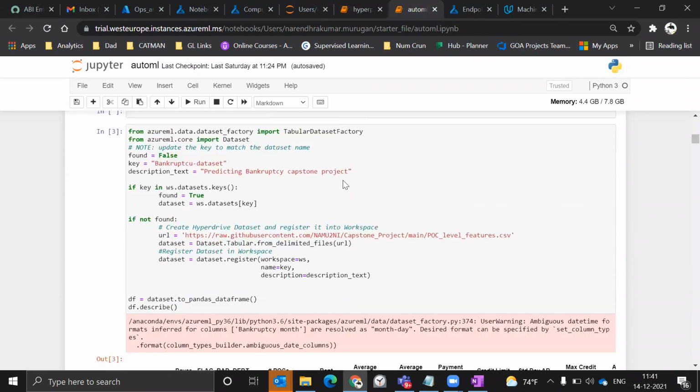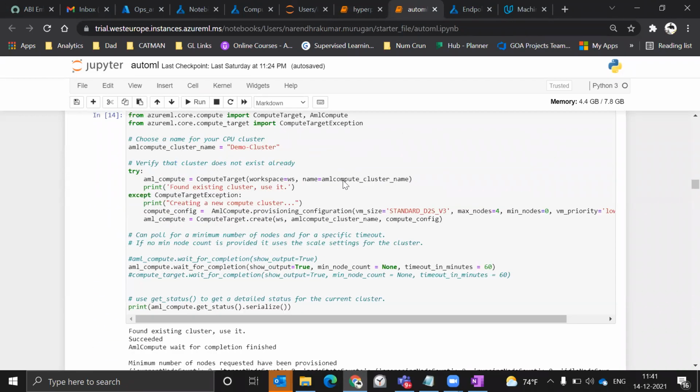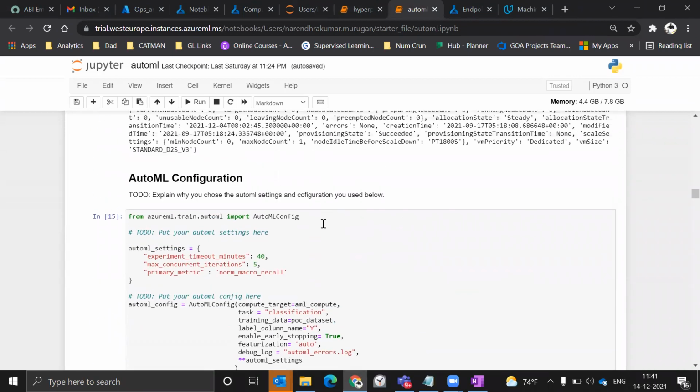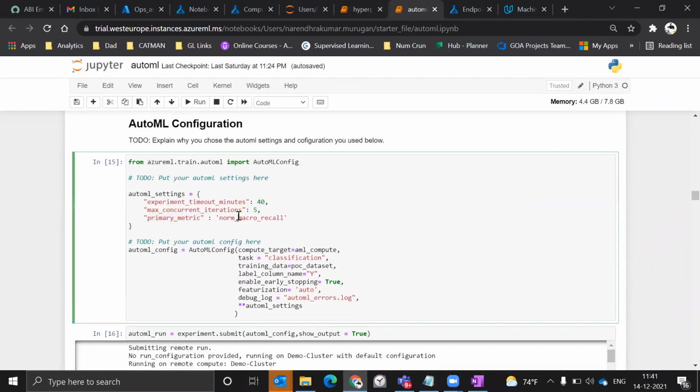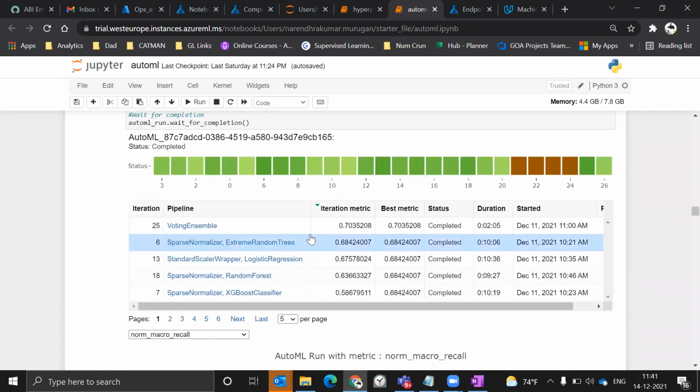Moving into the AutoML, the same approach, I am taking the same data set, which has been loaded, trained and split. When setting up the AutoML configuration, if you see here, the primary metric I have given is norm macro recall, because I want to focus on false negatives. This is the function which gives a better false negatives result. So I am forcing this in my AutoML function. Moving on, I have the AutoML config where I give all the other data required to run the AutoML. And if you see here, there have been multiple models that ran, and the best